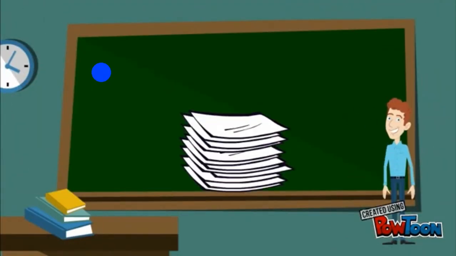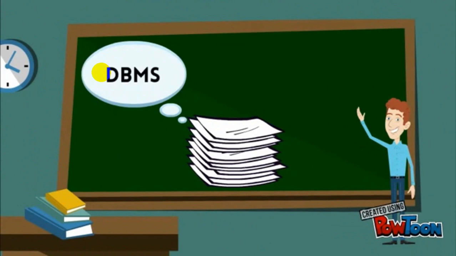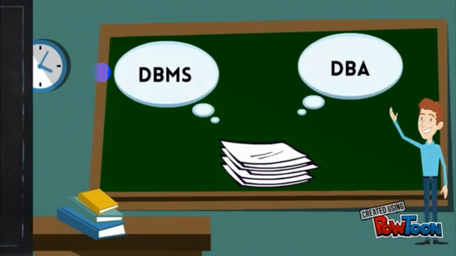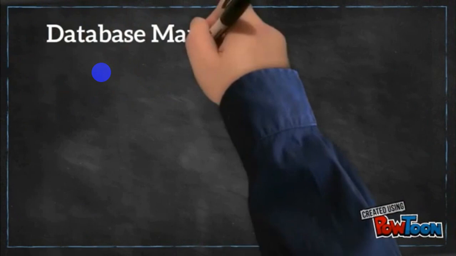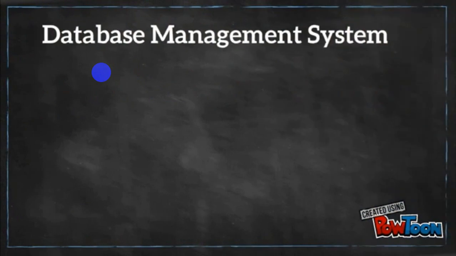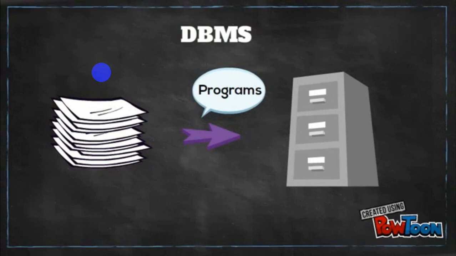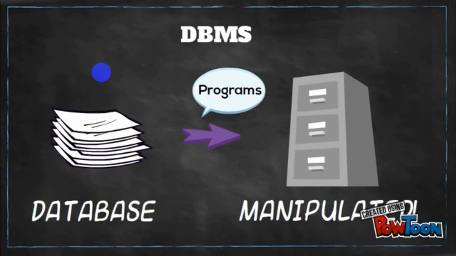We are going to learn about two things. What is DBMS and what is DBA? Database Management System, which we also call DBMS, is a group of programs that manipulate the database.